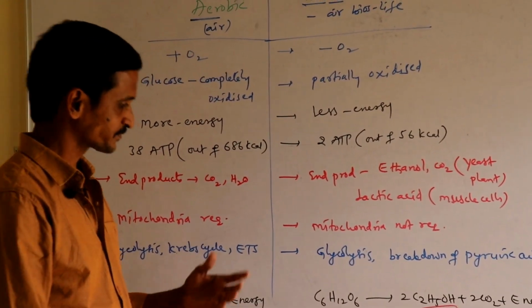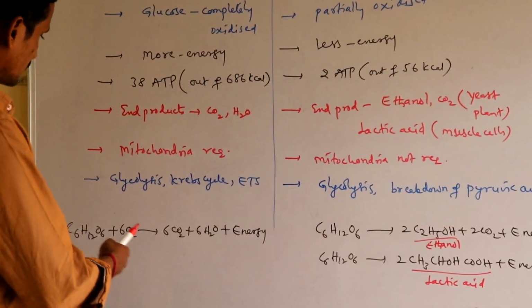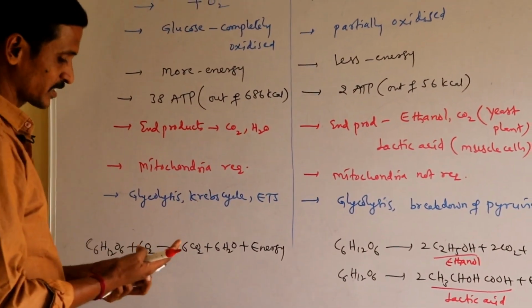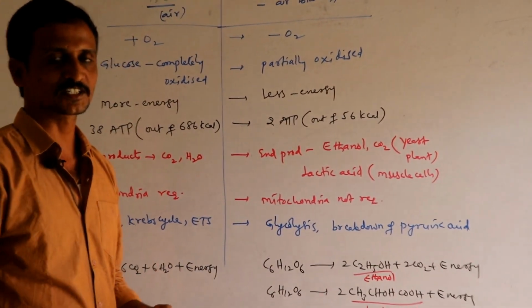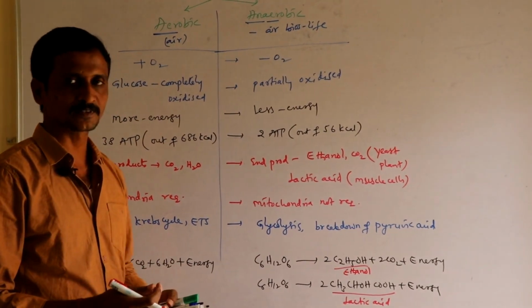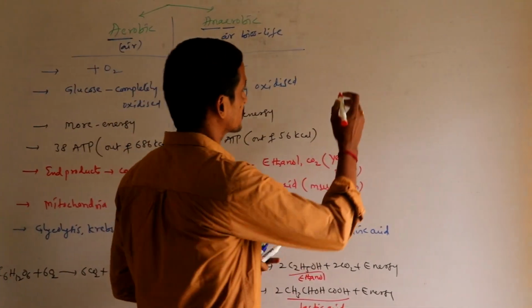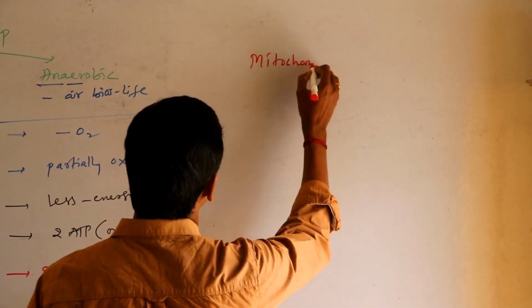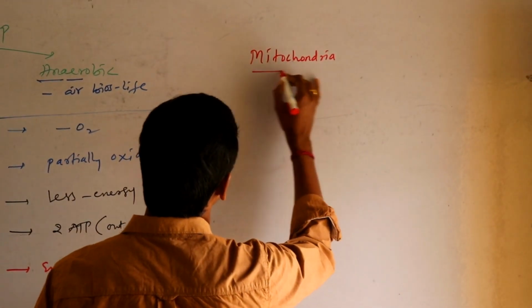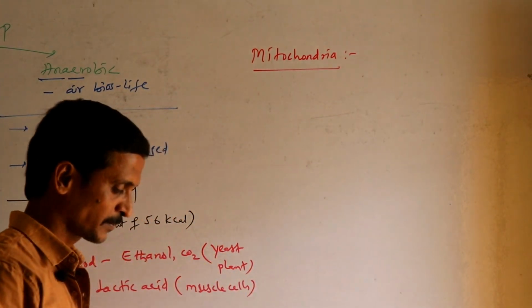Okay, so now when you are concentrating on aerobic and anaerobic respiration, the site for aerobic respiration is mitochondria. So we need to see the structure of mitochondria.